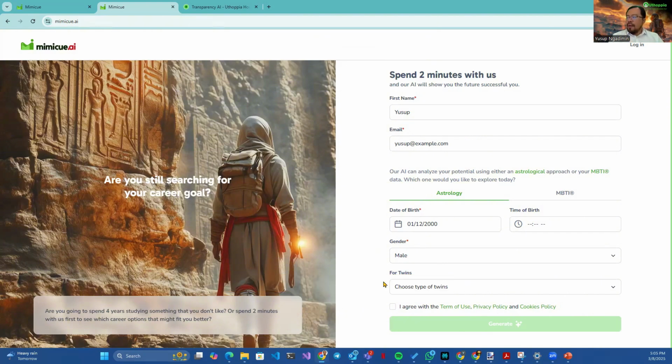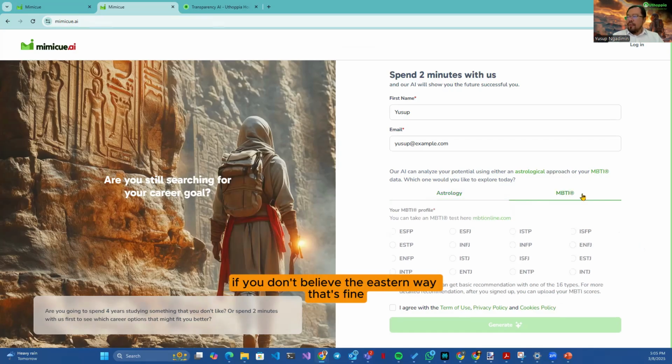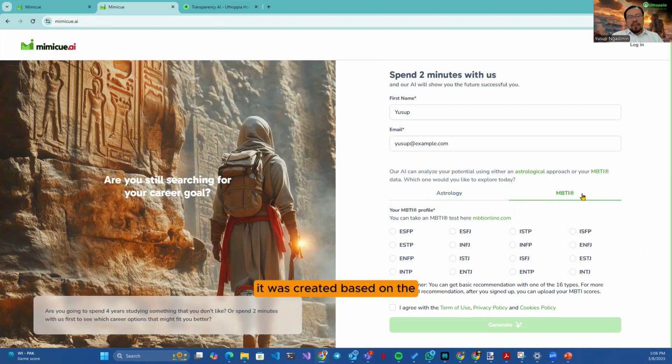Right. So now, I want to share a little bit on the MBTI as well. If you don't believe the Eastern way, that's fine. We have also implemented the Western way using the MBTI. This psychometric assessment tool has been around for 70 plus years. It has been validated many times for its reliability. It was created based on psychological theory or practices or the research that has been done from many years ago.